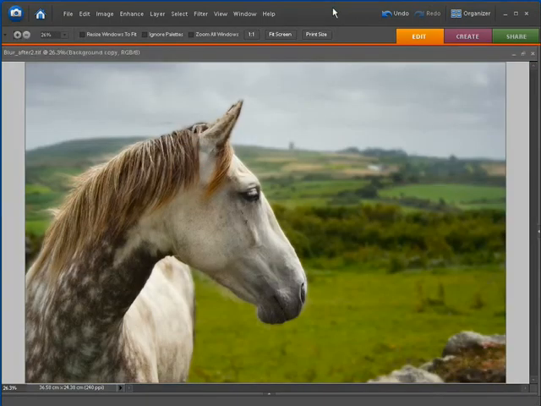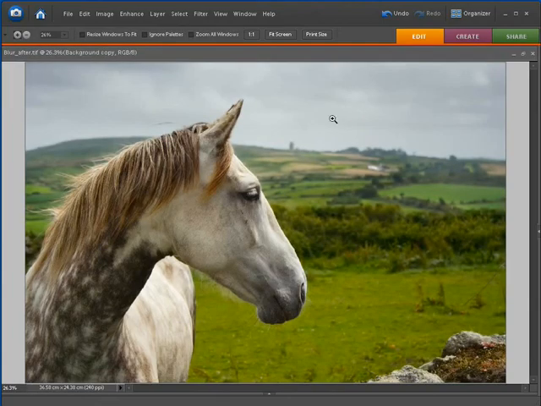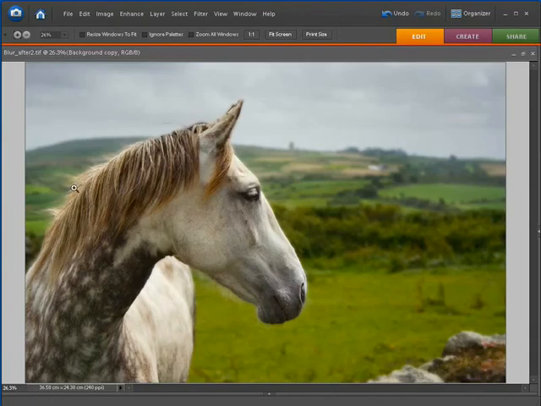So finally, let's have a look at the before and after. There's the after with a graduated blur. You've got different blur versions on the rocks, the horse, the background, and even the sky, and that gives you a much more realistic shallow depth of field effect. And there's the original shot with a little bit more clutter and detail in the background. And here's our after again with finer details like the hairs still visible.